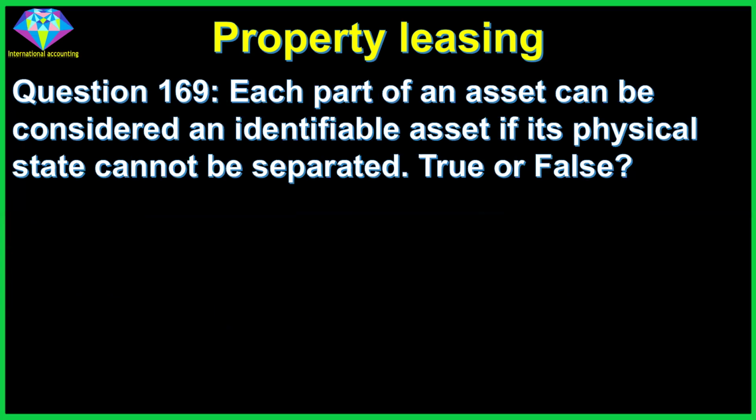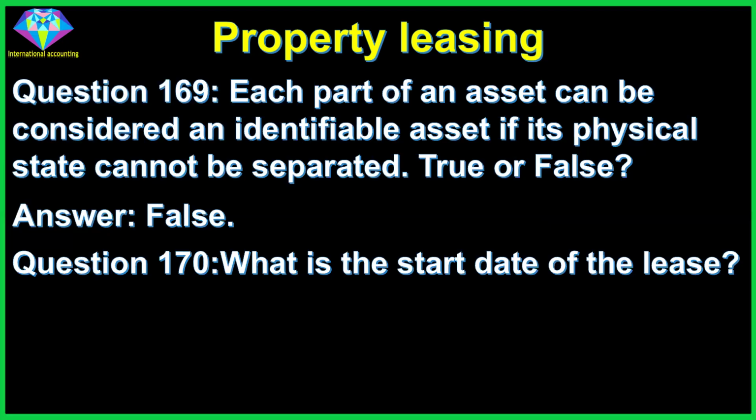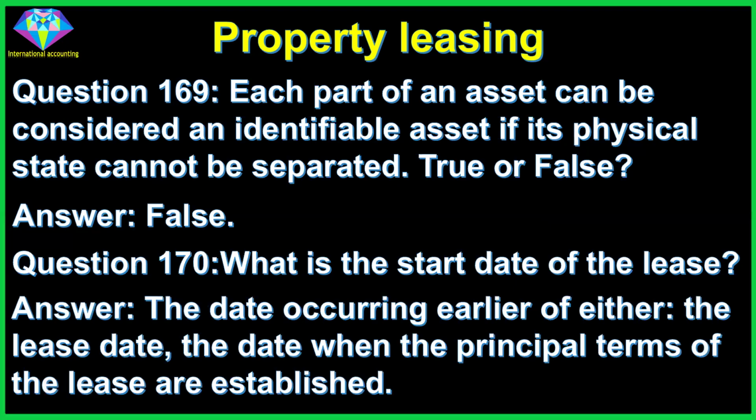Question 169. Each part of an asset can be considered an identifiable asset if its physical state cannot be separated. True or false? Answer: false. Question 170. What is the start date of the lease? Answer: the date occurring earlier of either the lease date, the date when the principal terms of the lease are established.